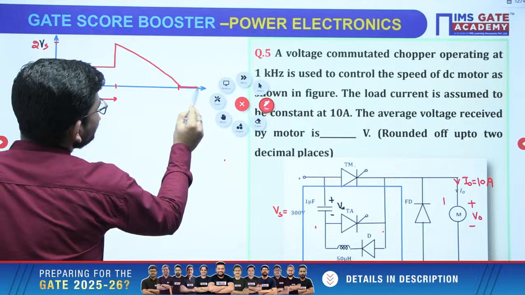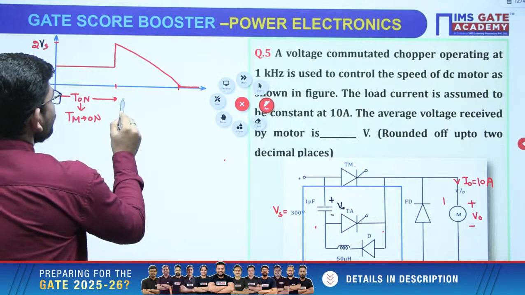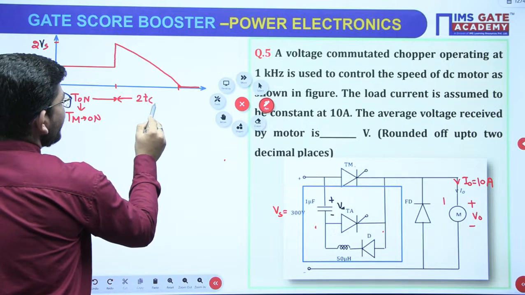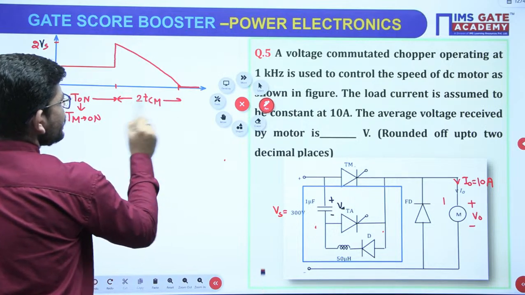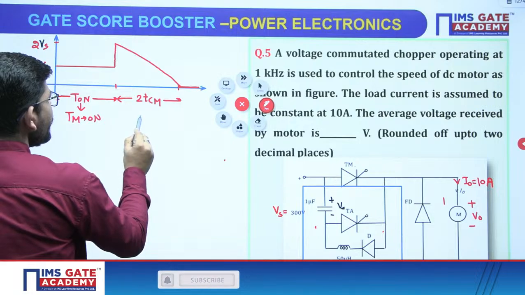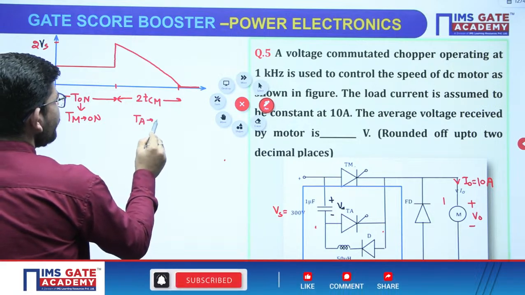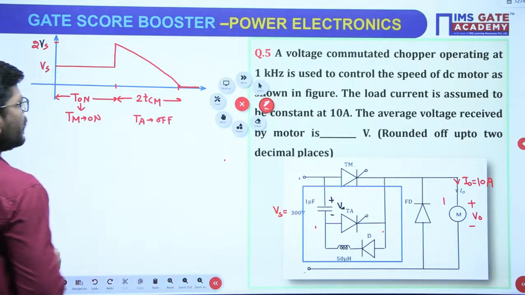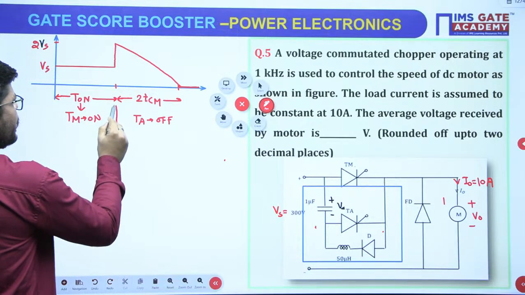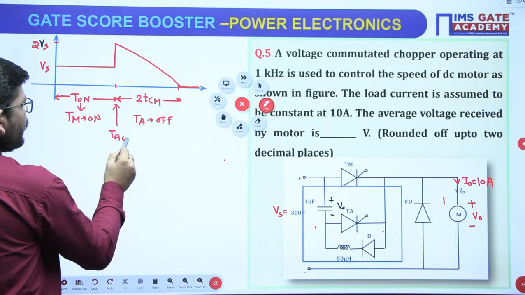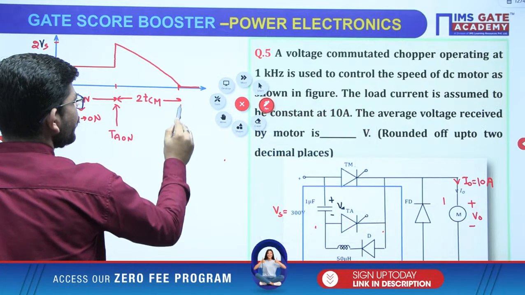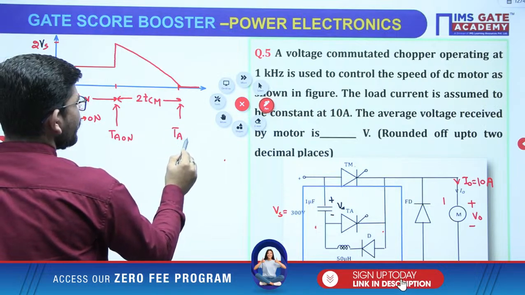Correct? The voltage is getting equal to 0. So this is the time which will be 2 times TCM. Okay, this time is known as 2 times TCM. This is the time when TA will be off. It will be on or it will be off as well, right? So this is the time where TA is on, and we will turn off TA at this particular time.